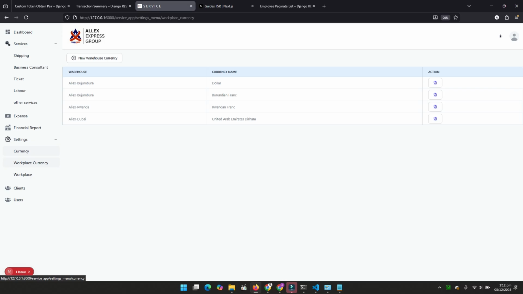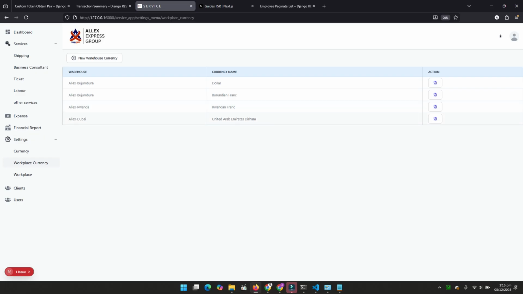Since we have more workplaces and we also have currencies, it's very possible to give a specific workplace 1 or 2 currencies. So here, for instance, you can see Bujumbura has been given Dollar. It also has been given Burundian francs.